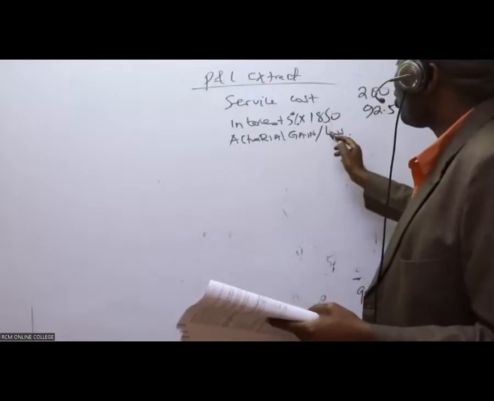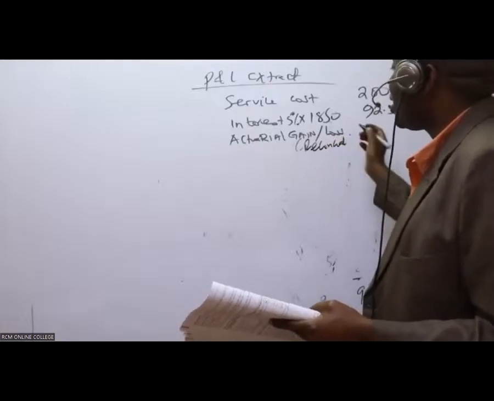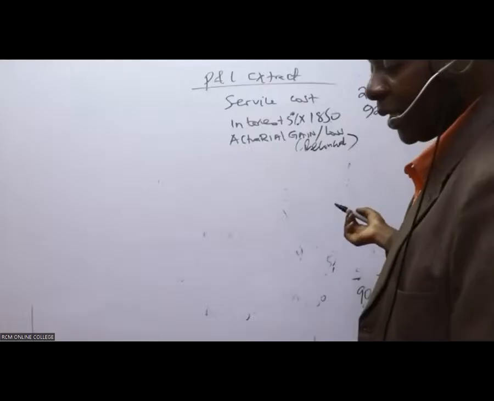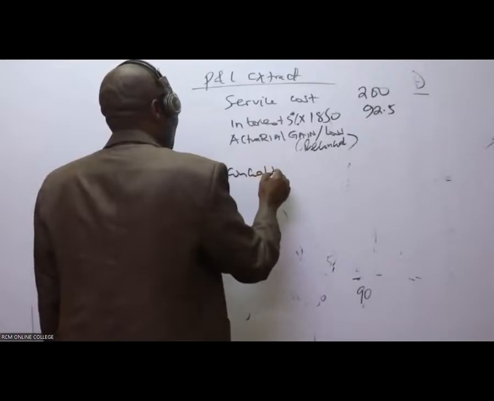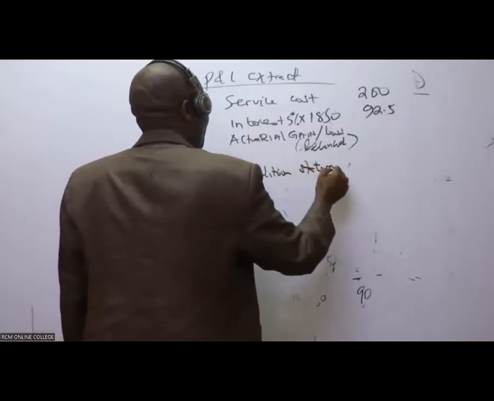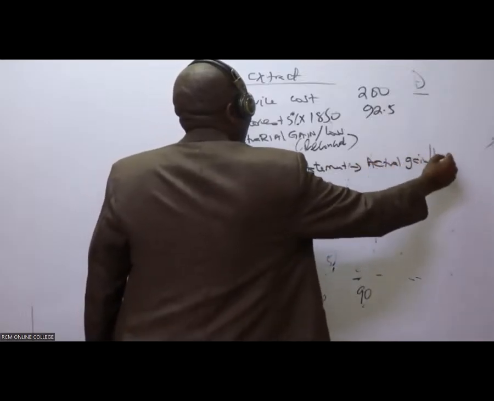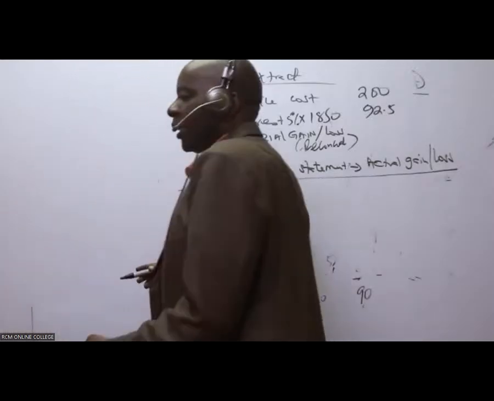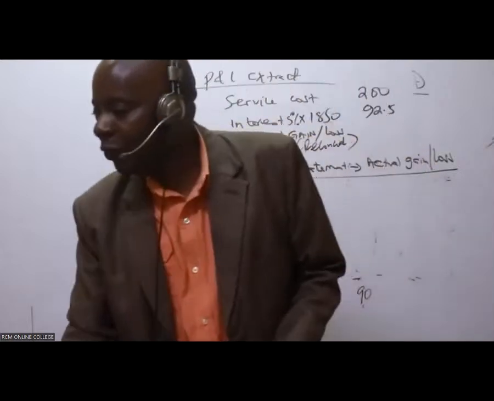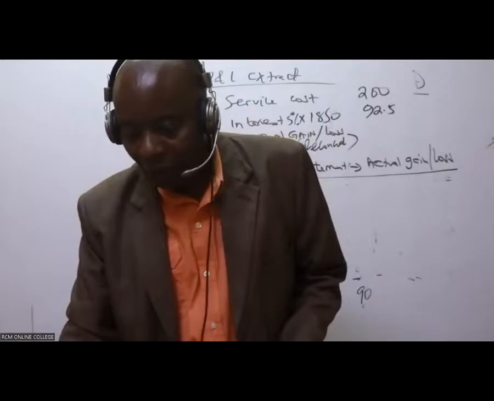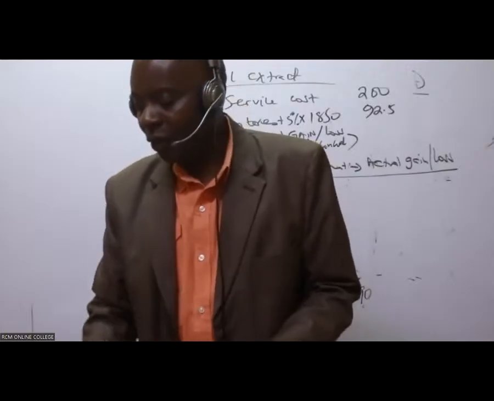Then actuarial gain or loss, this I need the reconciliation for. And this reconciliation is not very hard. So in this case, a reconciliation statement for purposes of getting the actuarial gain or loss. So give me, ladies and gentlemen, the movement from the beginning of the year to the end of the year.